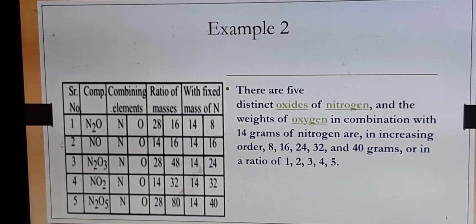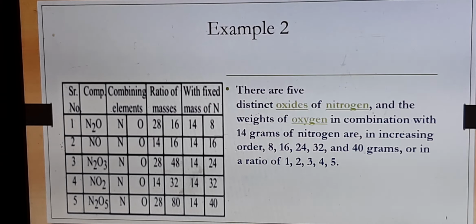In NO2, nitrogen is 14, so that is our fixed value. Oxygen is 32. So with 14, 32. Next again, N2O5. Here nitrogen is 28 and oxygen is 80. So how much with 14? We will say 40 grams. So we have got a fixed mass of nitrogen, that is 14 everywhere, isn't it? Now we will see the ratio of oxygen. It is 8, 16, 24, 32, 40. So what is the ratio? 1 is to 2 is to 3 is to 4 is to 5, which is a simple ratio.